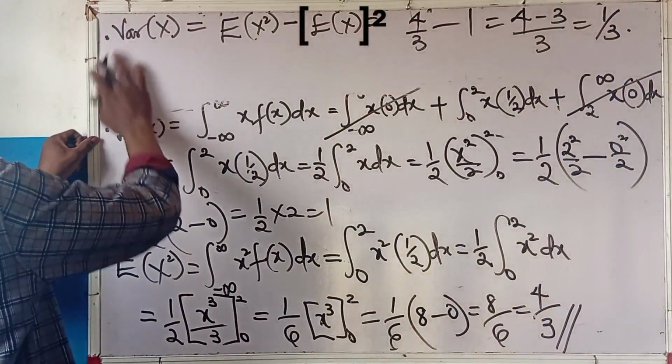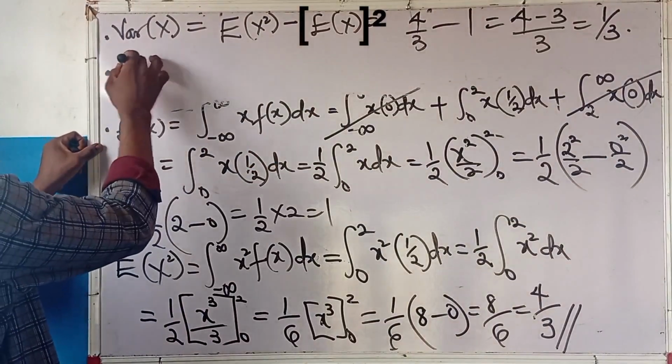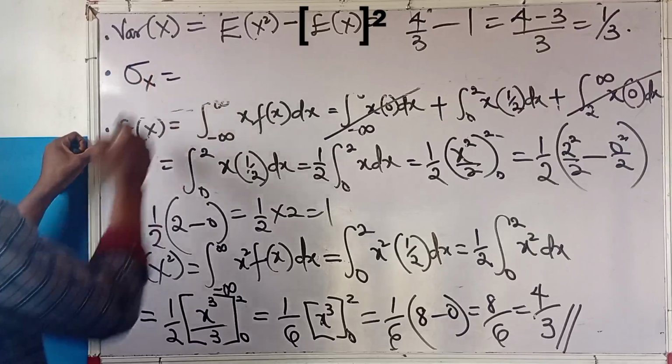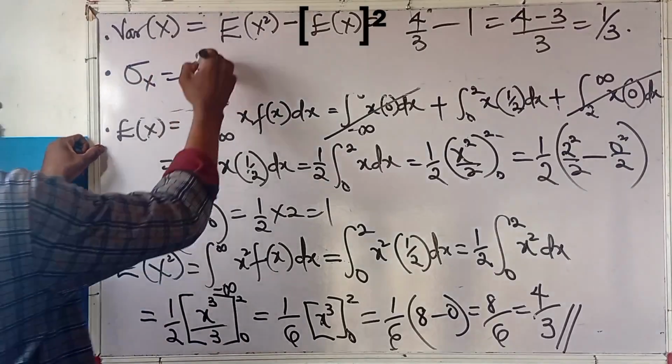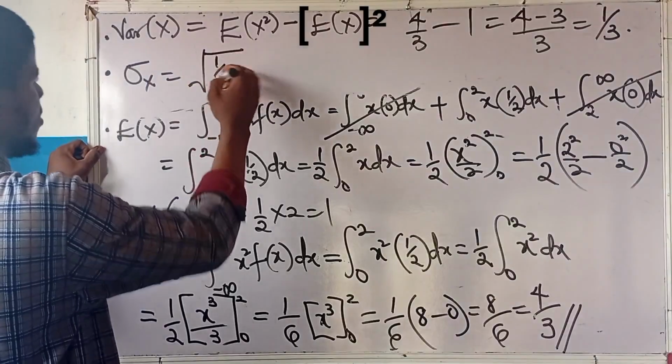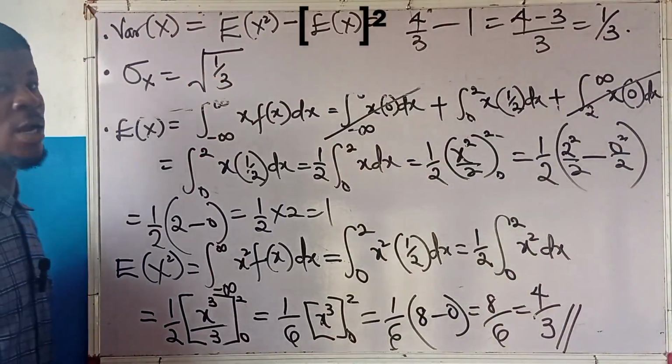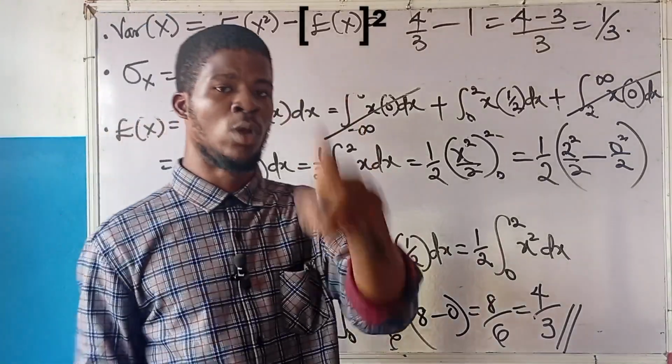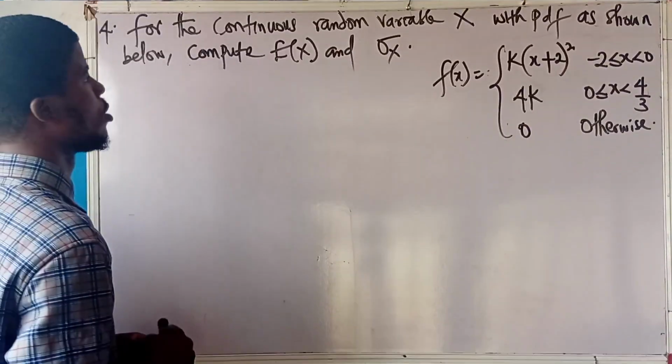And let me do something extra in addition. The standard deviation of x, sigma sub x, is the square root of 1 over 3. Right? Because standard deviation is always the square root of variance. Let's quickly run through this.